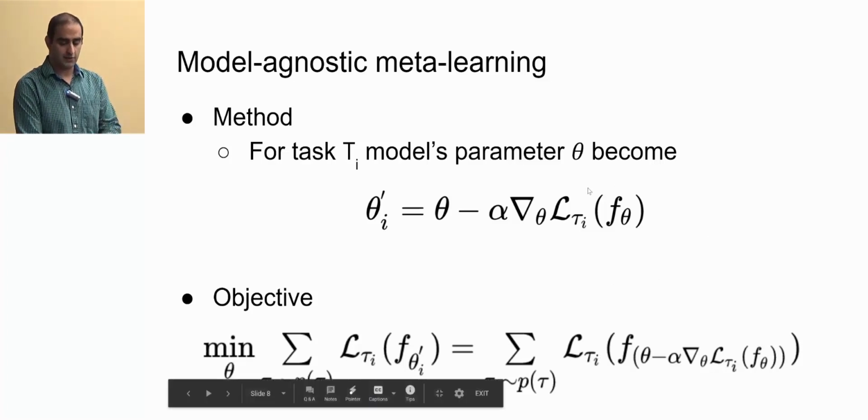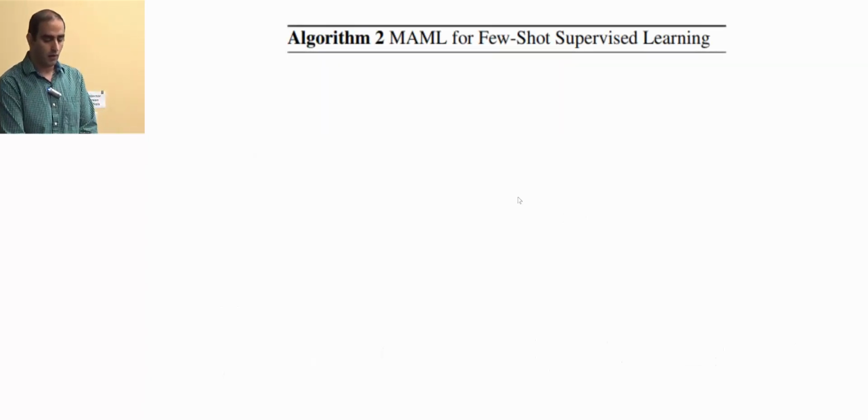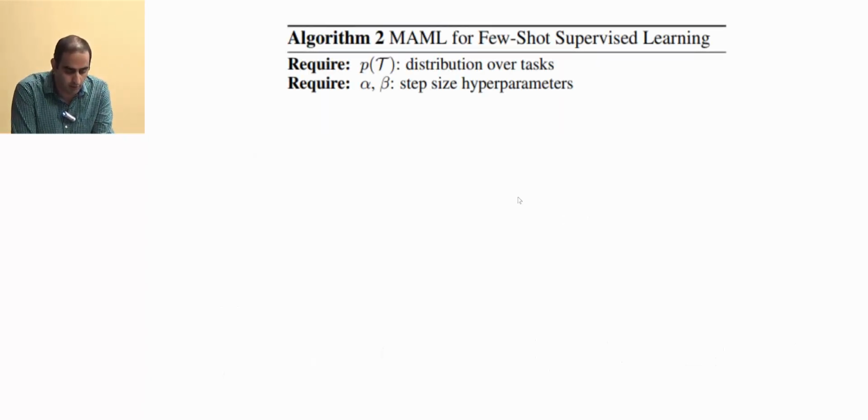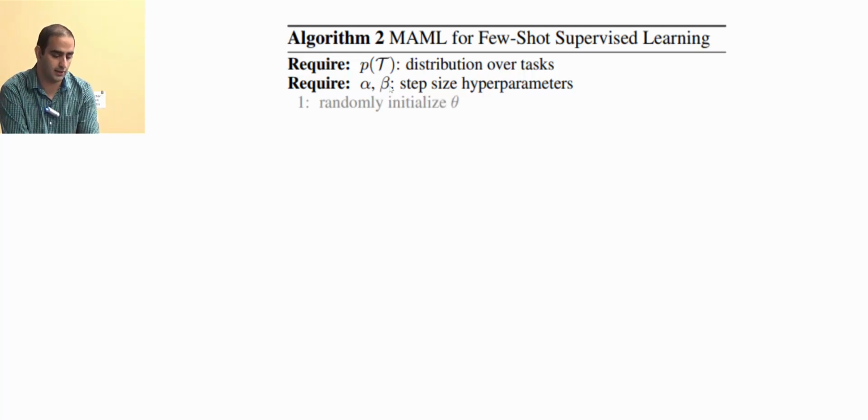Yeah, and we can also extend this by more steps of gradient descent. There is no rule to just apply one step. You can apply as many steps as you want. So this is the algorithm for meta-learning, supervised meta-learning. So we have a distribution of tasks, and we have two hyperparameters, alpha and beta, which are the step sizes which we pick. The alpha is for the task and beta is for meta-learning.